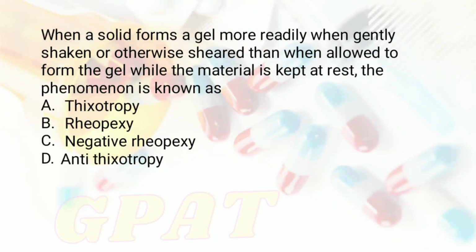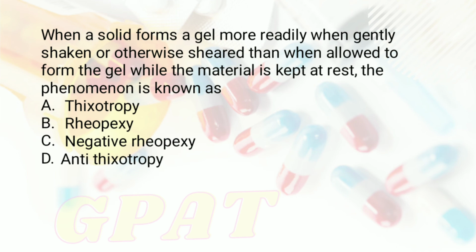The question is, when a solid forms a gel more readily with gentle shaking or otherwise shearing, than when allowed to form the gel while the material is kept at rest, the phenomenon is known as, and the options were A, thixotropy, option number B, that is rheopexy, option number C, negative rheopexy, and option number D, anti-thixotropy.